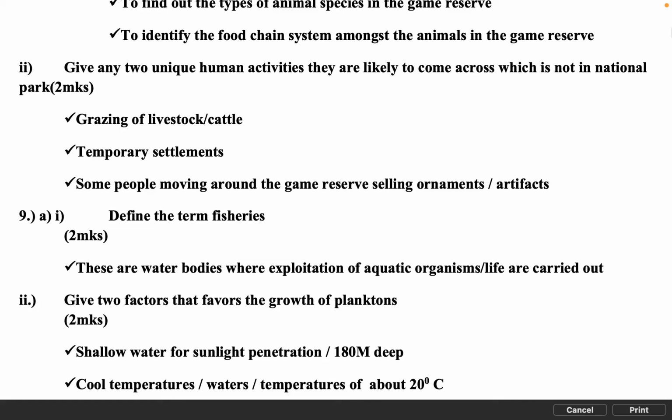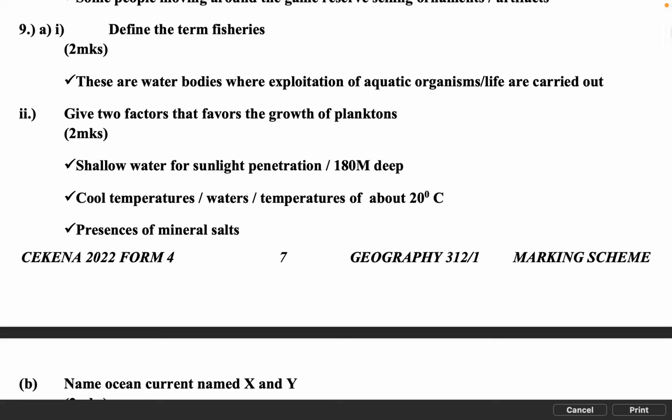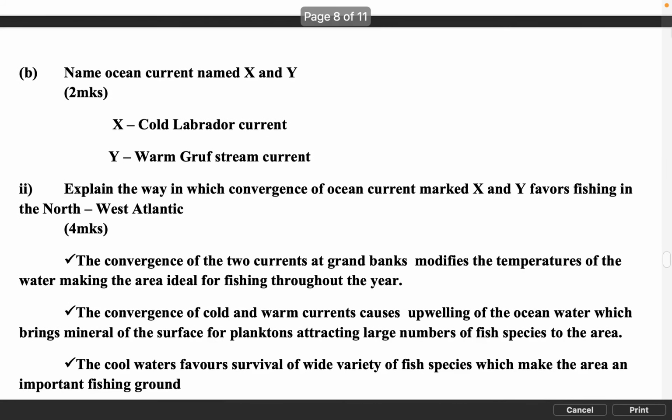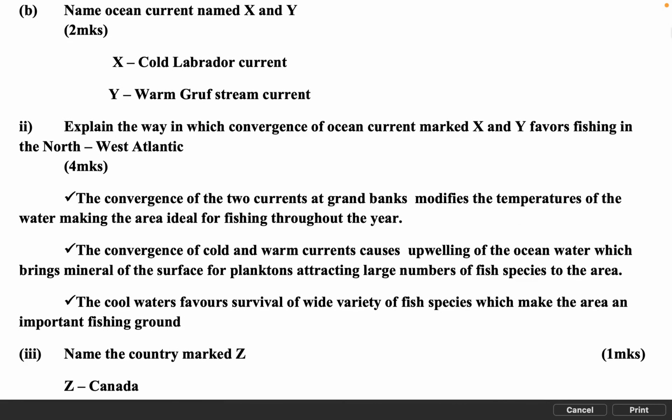9. A. I. Define the term fisheries, 2 marks. These are water bodies where exploitation of aquatic organisms is carried out. II. Give 2 factors that favor the growth of plankton, 2 marks. Shallow water for sunlight penetration, about 180 m deep. Cool temperatures, water temperature of about 20 degrees C. Presence of mineral salts.